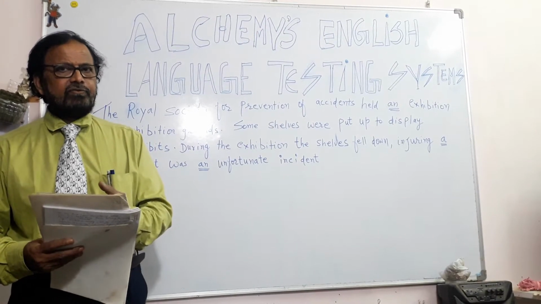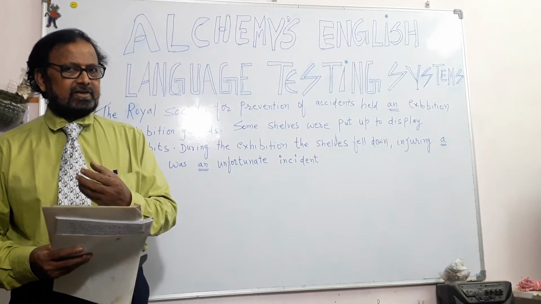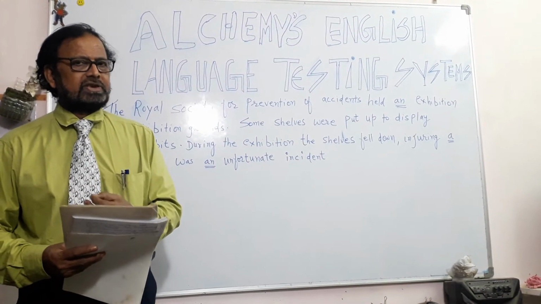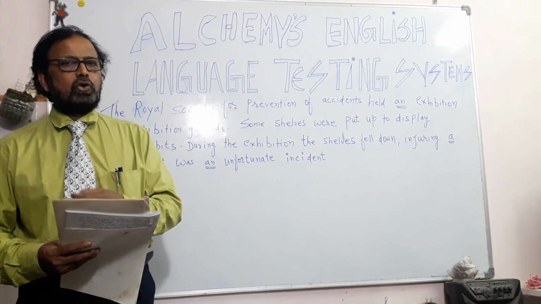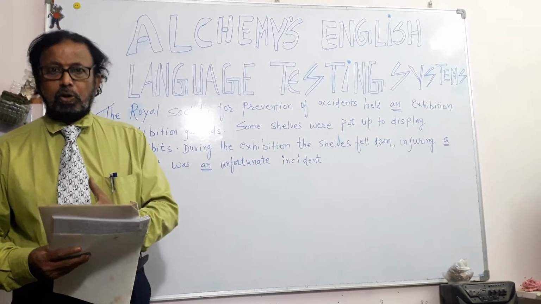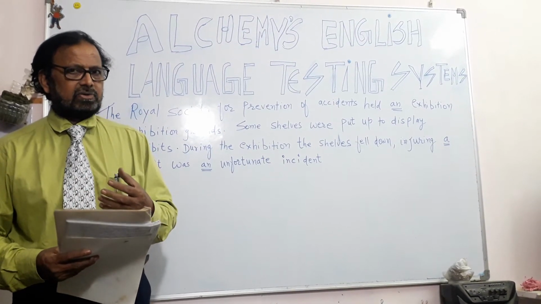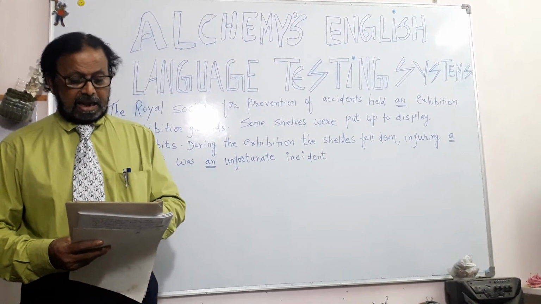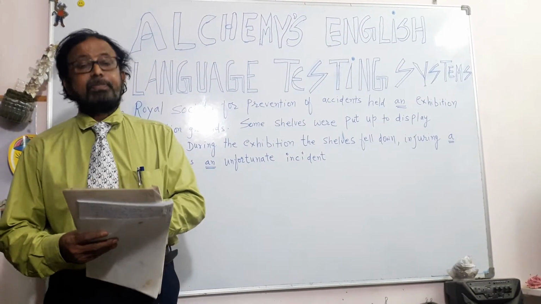Here we use an because apple starts with a, and all those words which start with a, e, i, o, u, singular, we use an, like an elephant. Okay. I bought him an apple from a nearby shop.